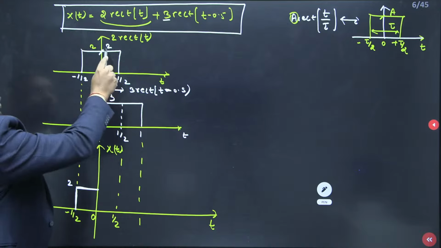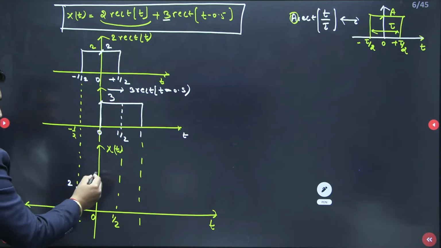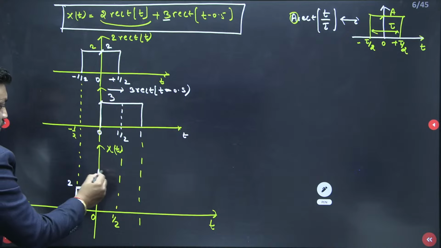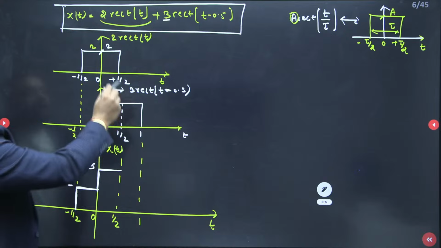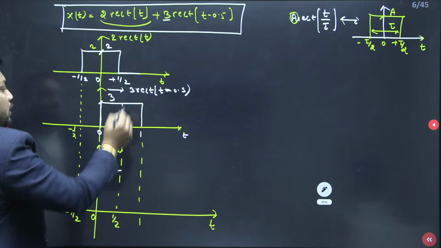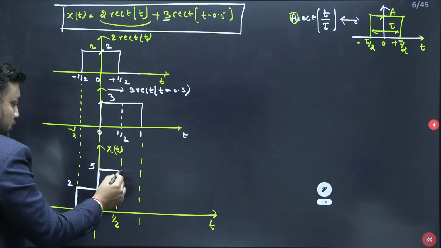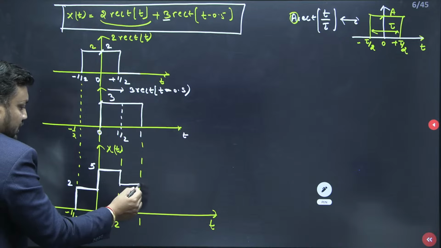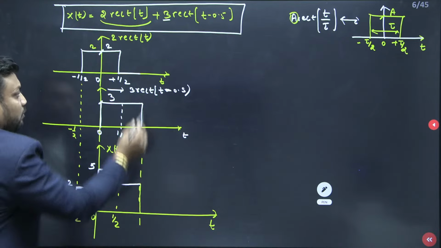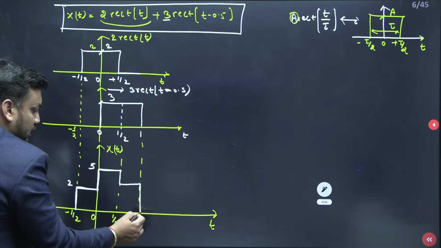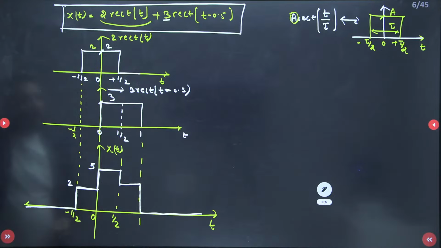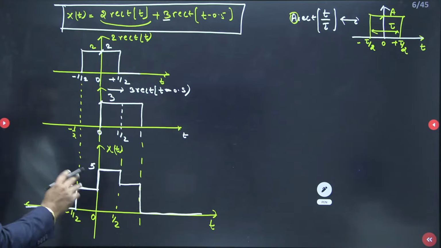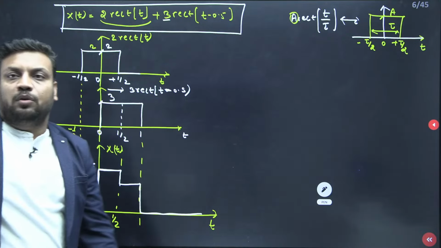Similarly, guys, from 0 to half, here it is 2 and here it is 3. So 2 plus 3 is nothing but 5. So you will reach 5 only. And after that, from half to 1, you will have a 0 value here and a 3 value here. So you will eventually reach 3. And after that, on both sides it is 0, 0. So the ultimate signal is 0, 0 like this. So this is your overall signal after performing the addition. I hope this is clear to you.